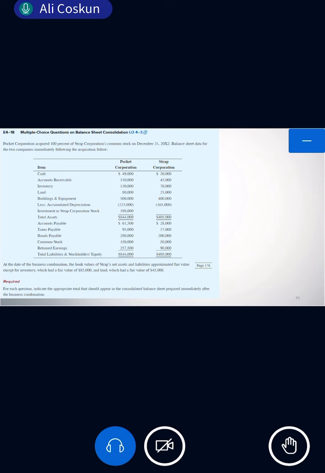We only take 223. Why? Because we are eliminating this accumulated depreciation. We are not taking the subsidiary's accumulated depreciation, but if you don't deduct from building, that will be a mistake. You understand? Either you do it together or you don't do either of them. Total asset will not change. If you forget deducting the accumulated depreciation from both of them, the total amount will be the same. But if you deduct from building and don't deduct from accumulated depreciation, that will not be a correct answer. Okay, you got the point? Yes, please.